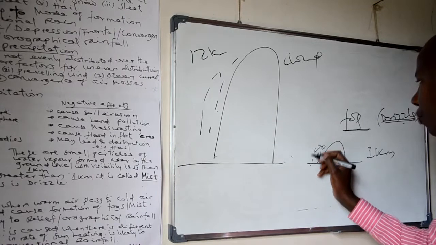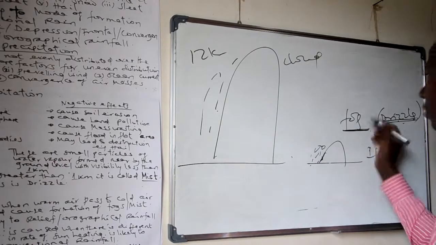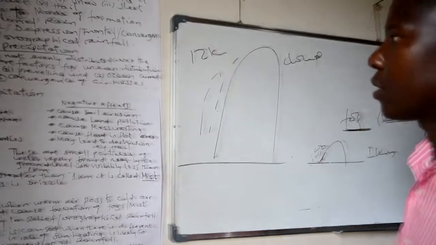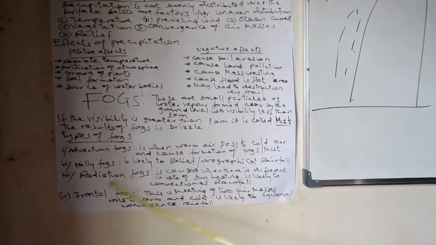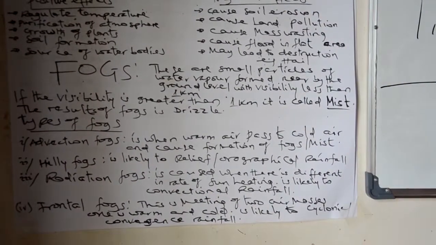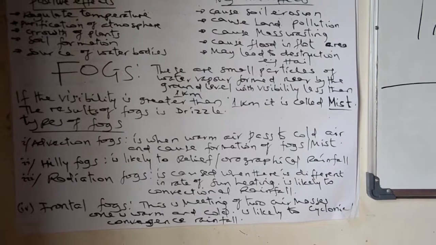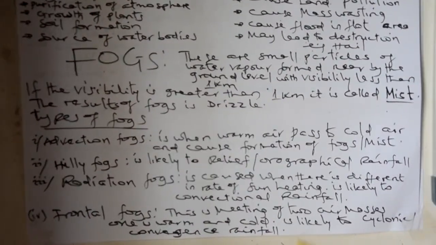It drizzles, you can walk even 1 kilometer and not get wet. Very small drops. Fogs are categorized into 4 types: advection fogs, hill fogs, radiation fogs, and frontal fogs. This type of fogs is like the types of precipitation according to mode of formation. Therefore, you have to refer to that point of view.